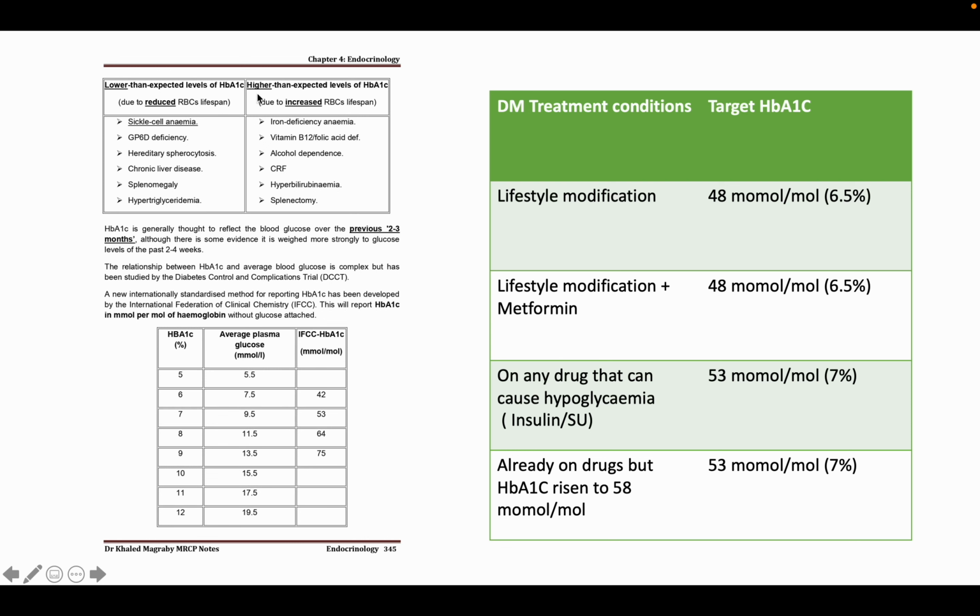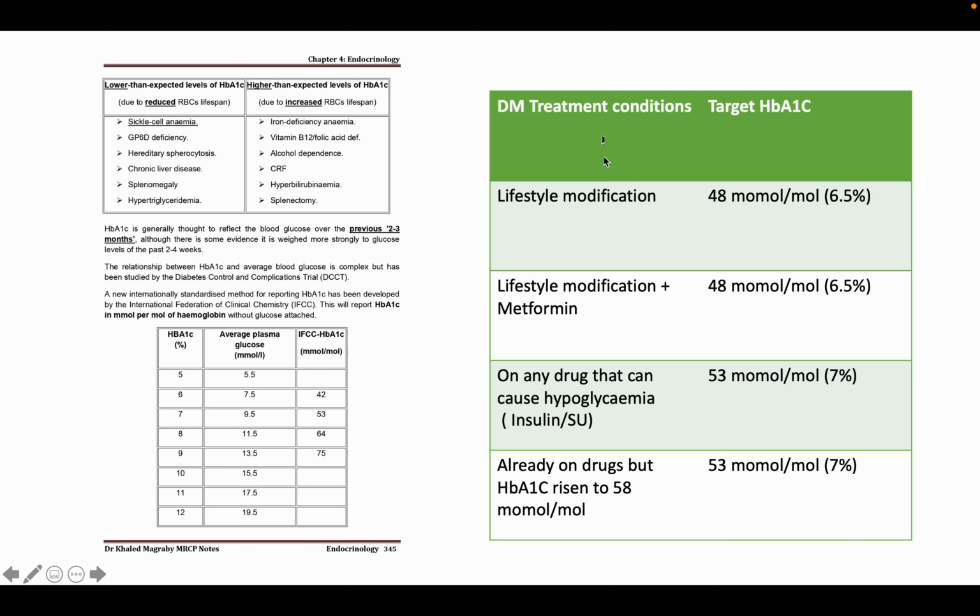In case of higher than the expected level of hemoglobin A1C due to the increased lifespan of the RBC, that is iron deficiency anemia, vitamin B12 or folic acid deficiency, alcohol dependence, chronic renal failure, hyperbilirubinemia, and additionally splenectomy. So this will cause increased lifespan of the RBC. Okay, so this chart is important for part 1 exam.